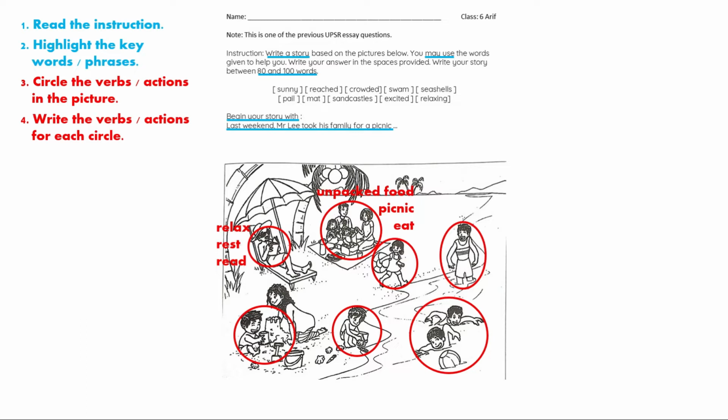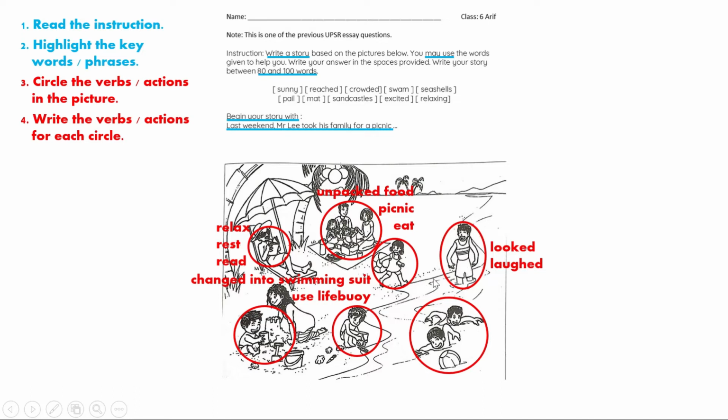I put unpack there because whenever you write an essay, it's supposed to be past tense. Okay, or you can say they are having a picnic or they are eating. This girl changed into a swimming suit or used a lifebuoy. Lifebuoy is the one that she is holding here. Okay, and then this boy looked at this little girl here, or he laughed.